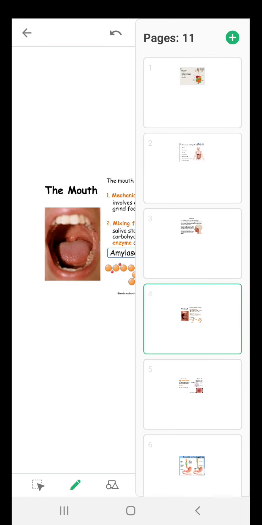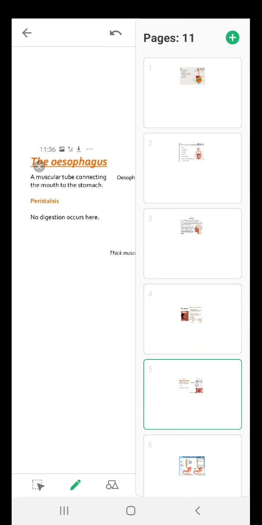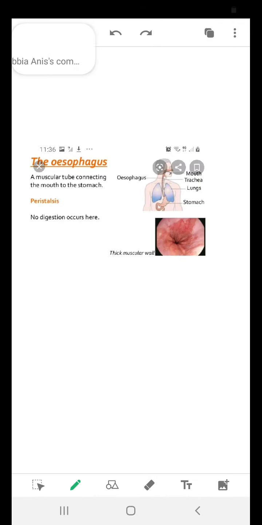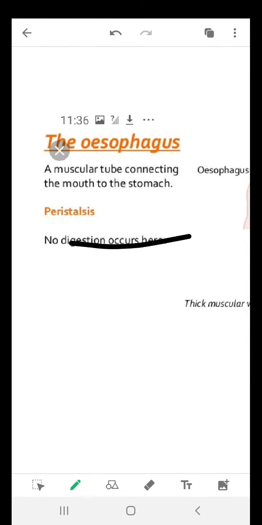Okay, moving ahead. Your carbohydrates are just acted upon by the amylase. Now protein is not digested in your mouth, fat is still over there, so where are they going to be digested? Now your mouth sends this food to the stomach, but what sends this food to your stomach? You can see over here.